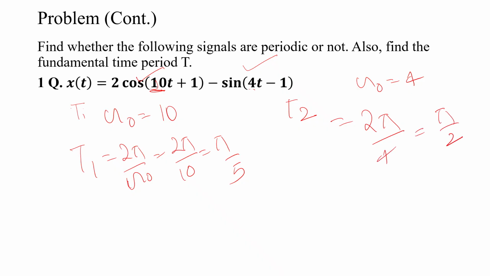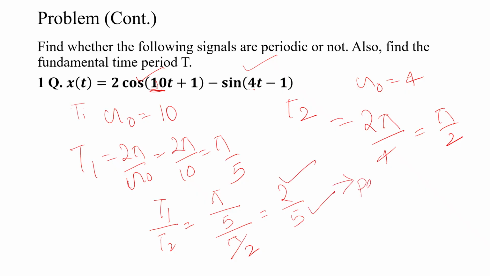Now I have to calculate T1 by T2. T1 by T2 is pi by 5 divided by pi by 2. So it is 2 by 5, pi cancels. So it is a ratio of integers. Integer by integer means it is periodic. So the first part is over, it is a periodic signal.